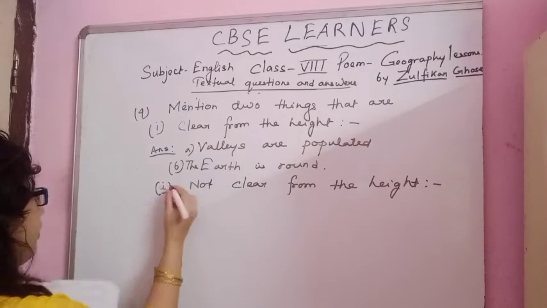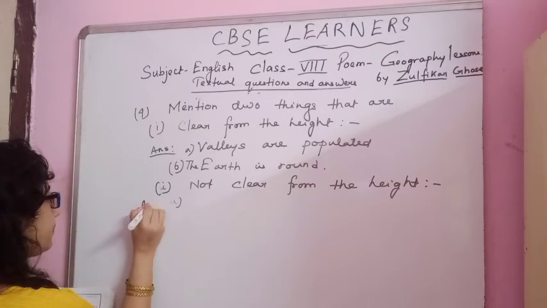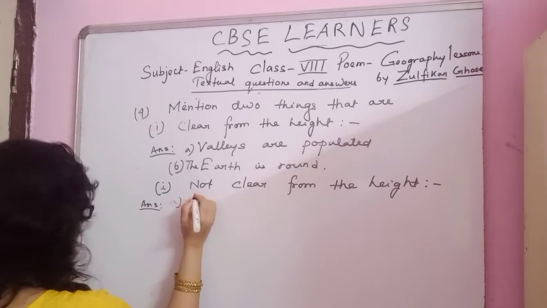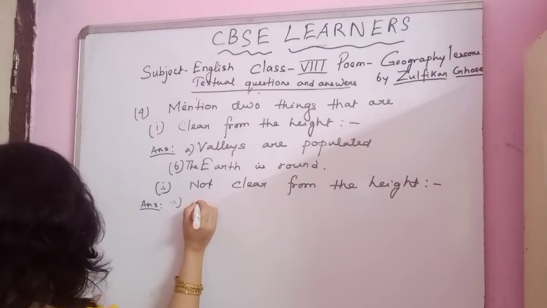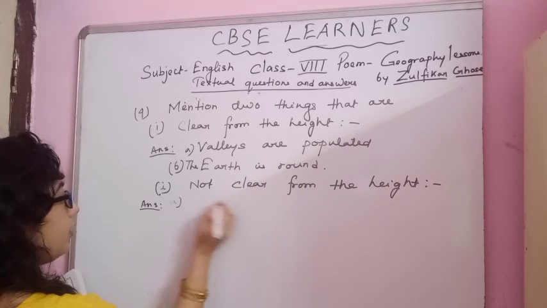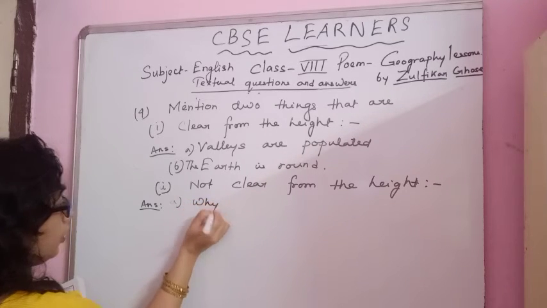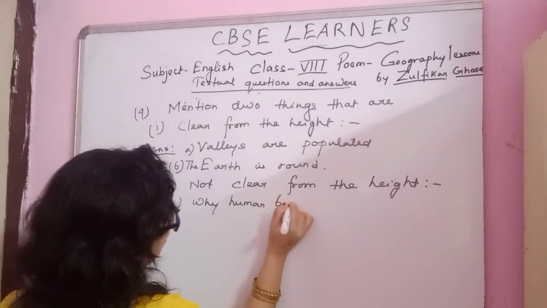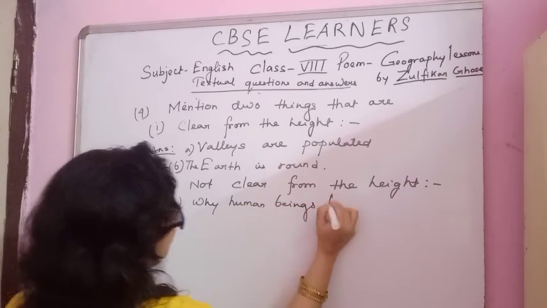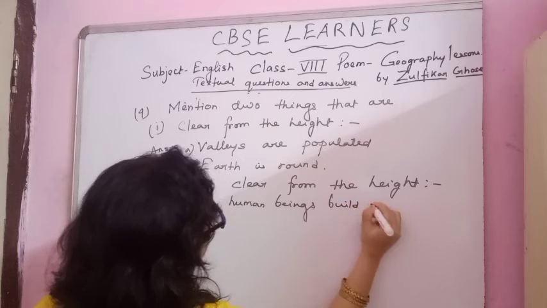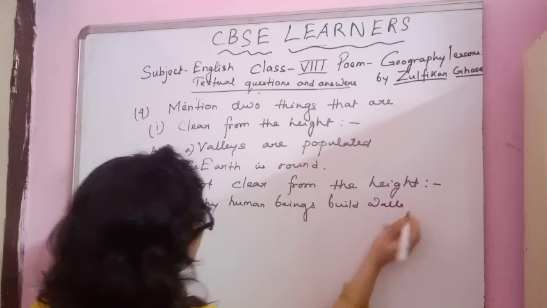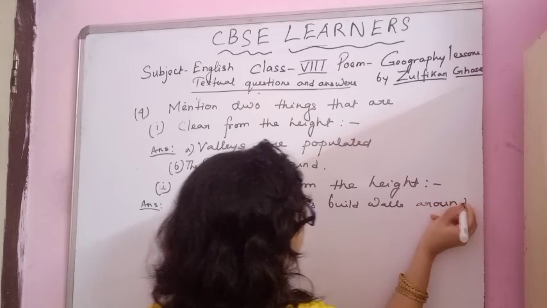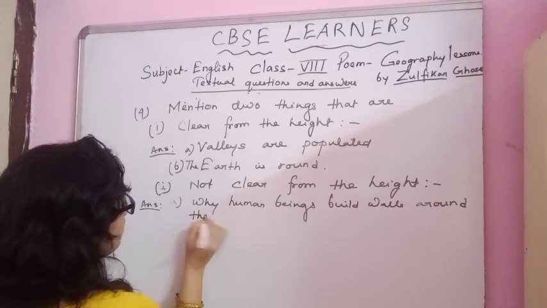Okay, so let me write down the answer. Number A is why human beings build walls around the cities.